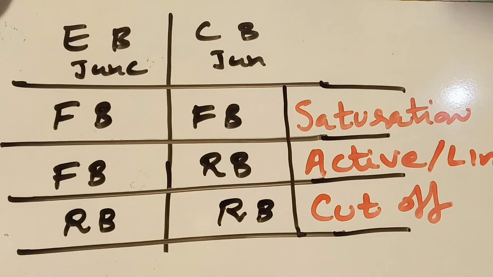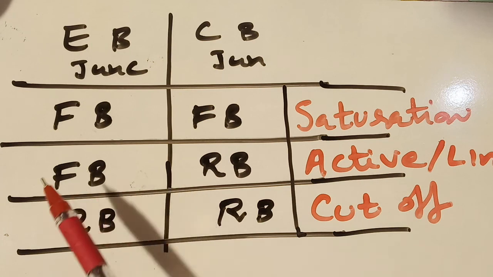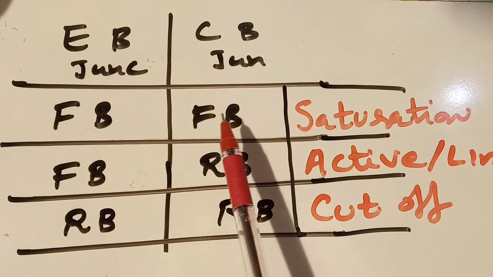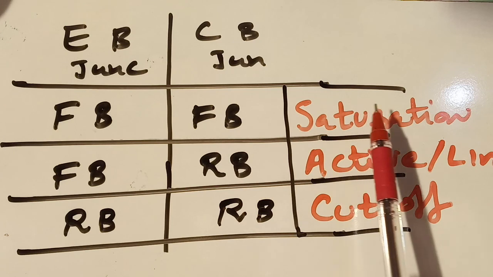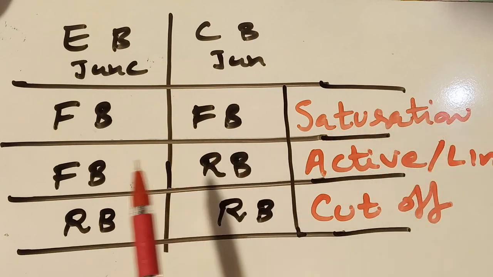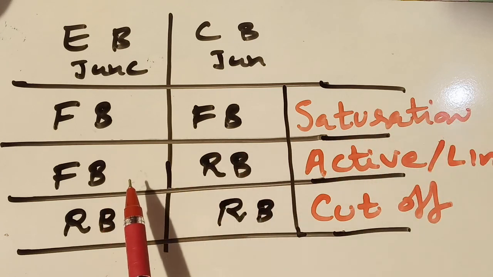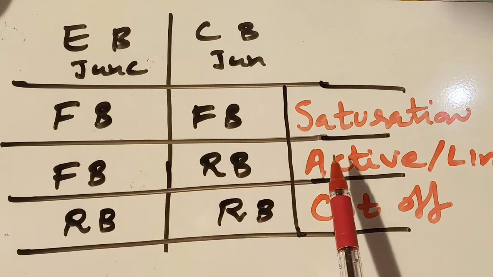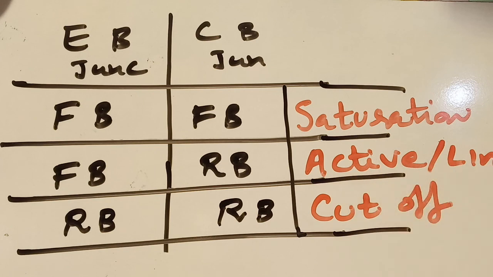So transistors can be operated in, when both junctions, that is emitter base junction and collector base junction, are forward biased, transistor is operating in saturation. When emitter base junction is forward biased and collector base junction is reverse biased, transistor is acting in active region or linear region. When both junctions are reverse biased, the transistor is in cutoff region. So we'll go to the next question.